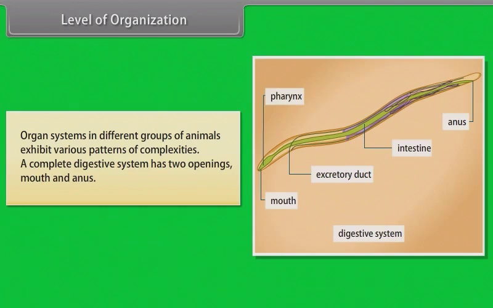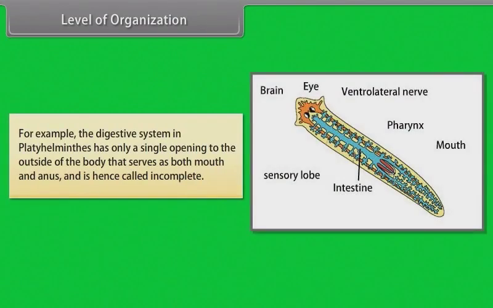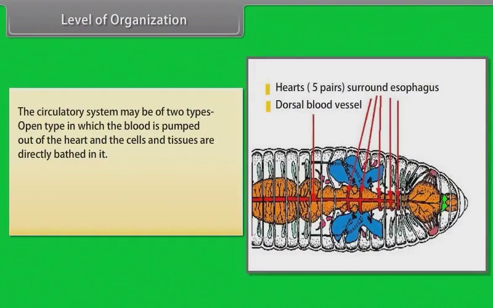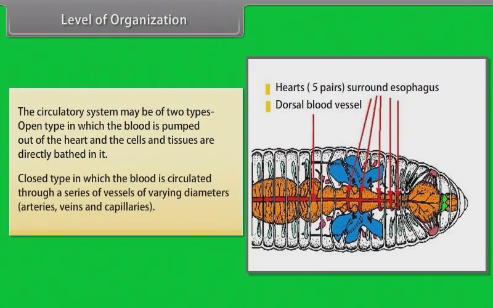A complete digestive system has two openings, mouth and anus. For example, the digestive system in platyhelminthes has only a single opening to the outside of the body that serves as both mouth and anus and is hence called incomplete. The circulatory system may be of two types: open type, in which the blood is pumped out of the heart and the cells and tissues are directly bathed in it; closed type, in which the blood is circulated through a series of vessels of varying diameters, that is, arteries, veins, and capillaries.